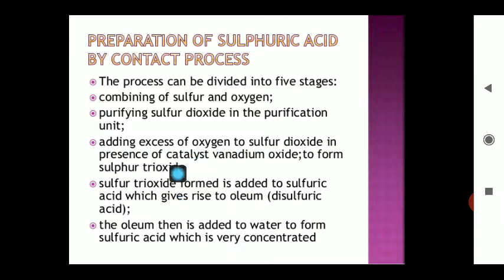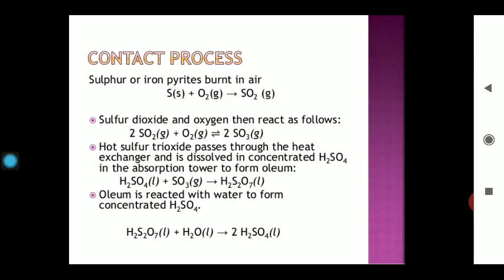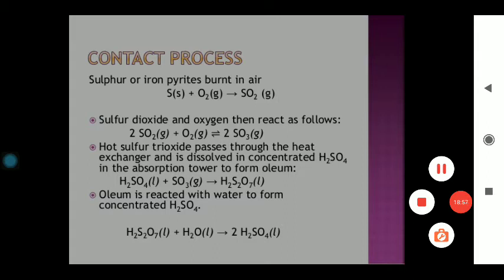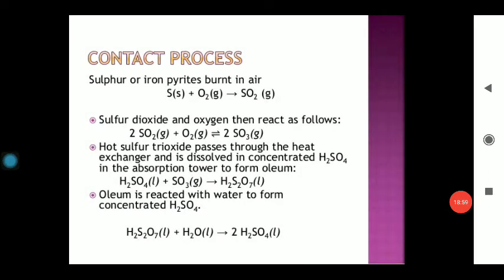So in each chamber, all these steps are used. The basic reactions of the contact process are, first of all, the sulfur or sulfur iron ore is treated with oxygen and they combine to form sulfur dioxide. In step number 2, the sulfur dioxide is treated with oxygen and they form sulfur trioxide. About 196 kilojoules of energy is liberated in this reaction, so this step is highly exothermic in nature.